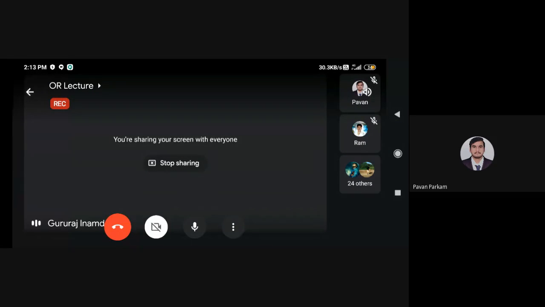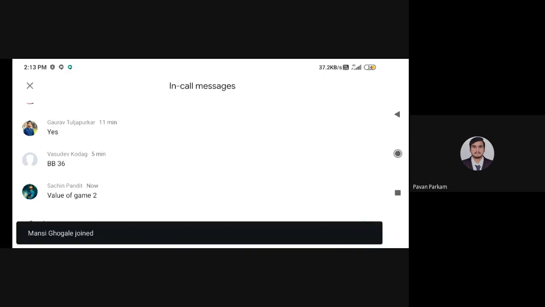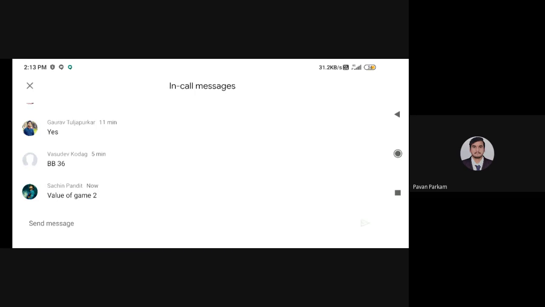I will check messages. Only one student has given the value of the game. What we will check is whether the value of the game is 2. If the value of the game is 2, that directly means the saddle point is present. This is the knowledge.